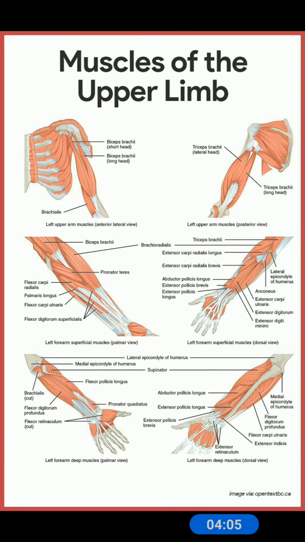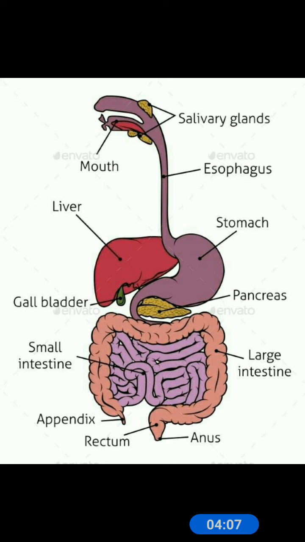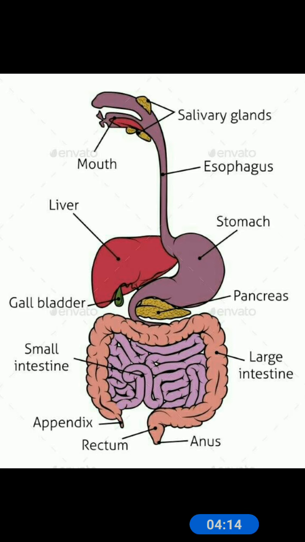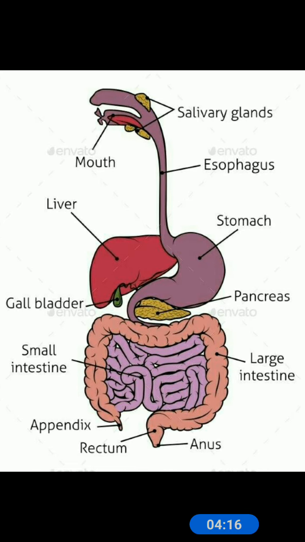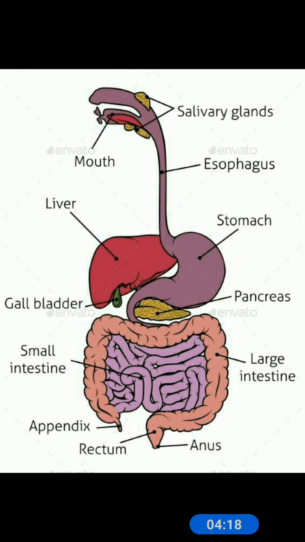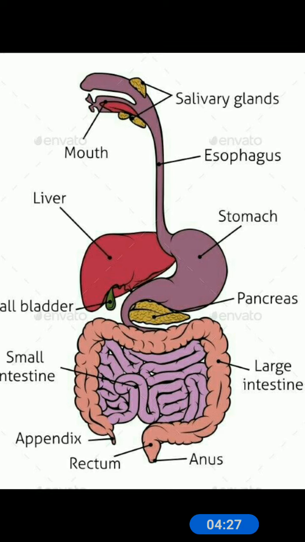Now, next organ system is the digestive system. What happens to the food you eat, children? When you eat the food, what happens to the food? The food has to be broken down into very small, simple pieces. This is called digestion of food.